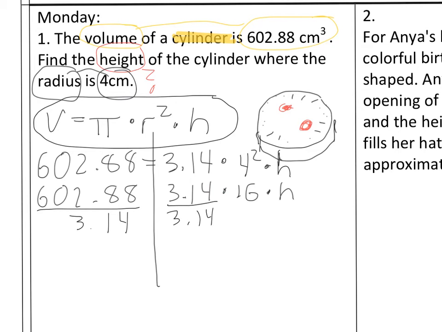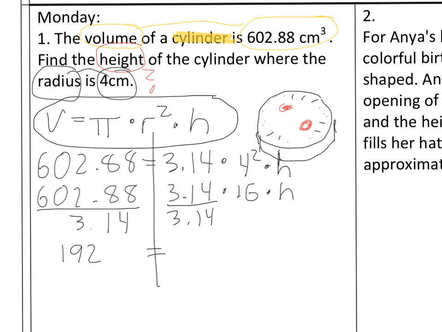I'm pressing the dividing key now. Divide 3.14 equals, and it rounds really nicely to a whole number of 192. So 602.88 divided by 3.14 is 192 even.